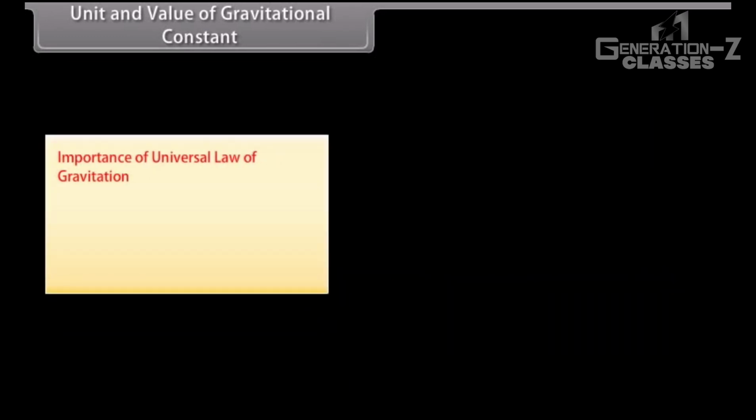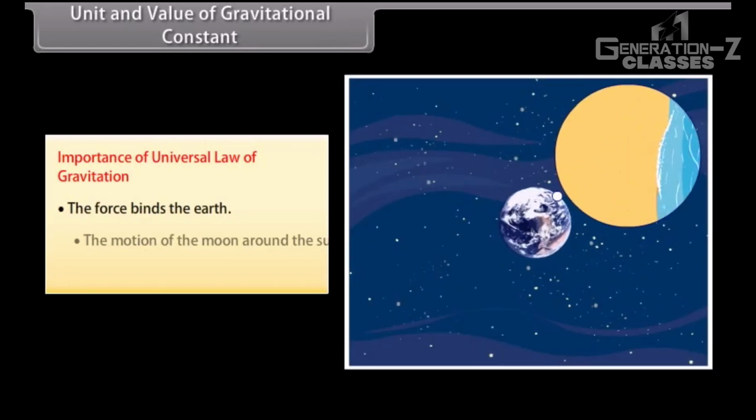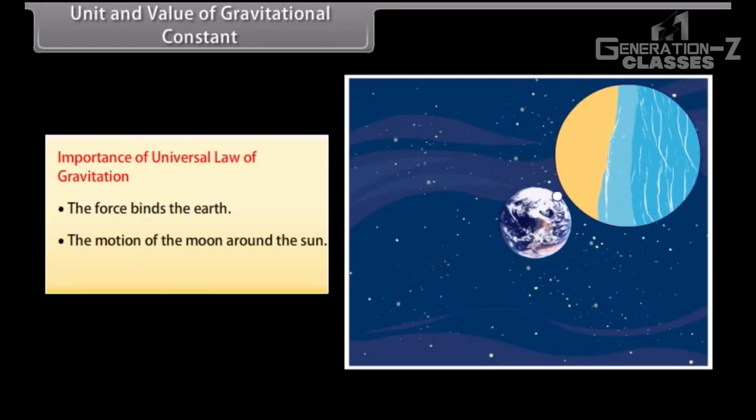Importance of universal law of gravitation. The force binds us to the earth, the motion of the moon around the earth, the motion of the planets around the sun, and the tides due to the moon and the sun.